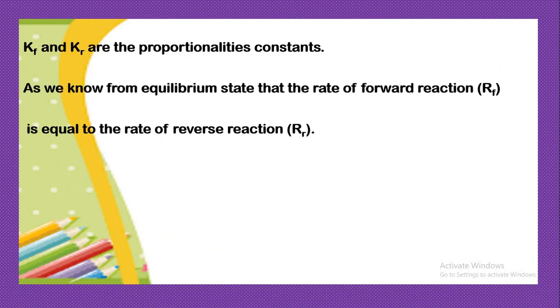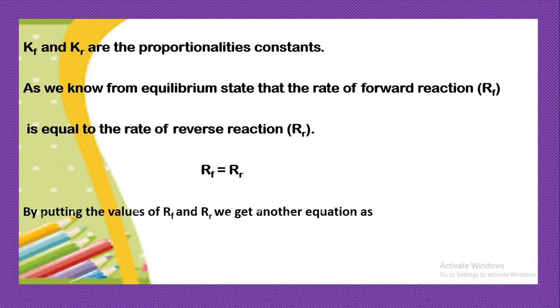As we know, in the equilibrium state, the rate of forward reaction is equal to the rate of reverse reaction. So we can write Rf equals Rr. By putting the values of the rate of forward reaction and the rate of reverse reaction, we can form another equation as follows. Kf into the concentrations of reactants A and B is equal to the rate of reverse reaction, Kr into the concentration of C and the concentration of D.